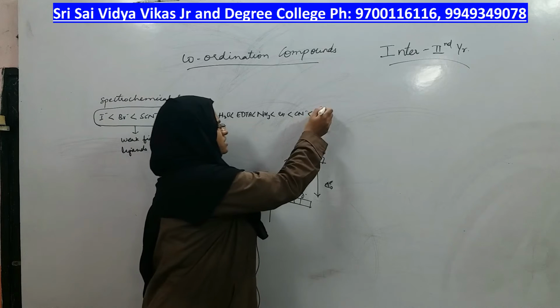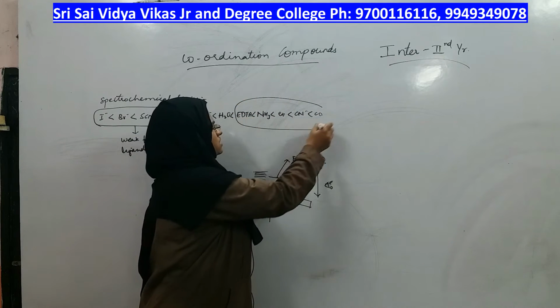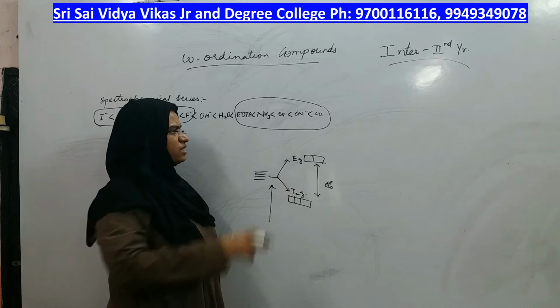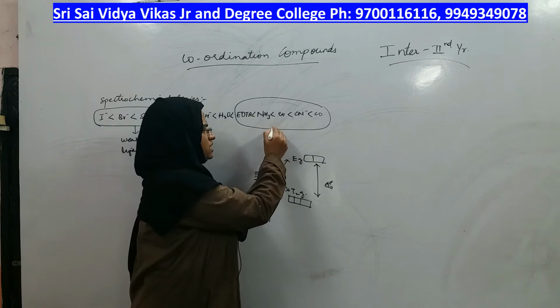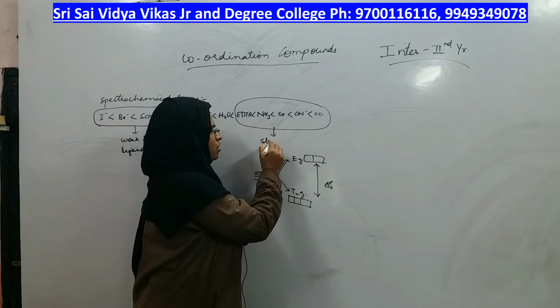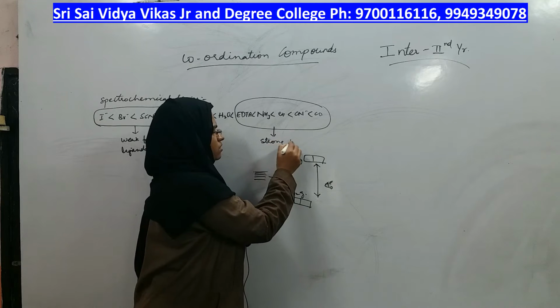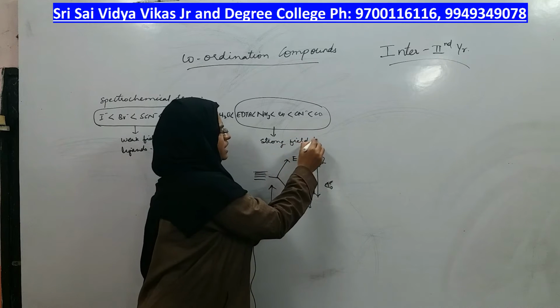But on the other side of the spectrochemical series, these ligands which you can see are called as strong field ligands.